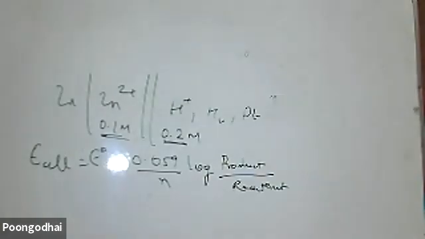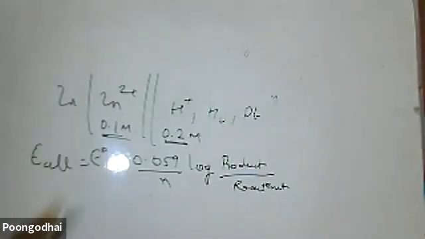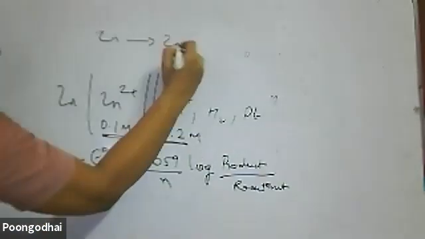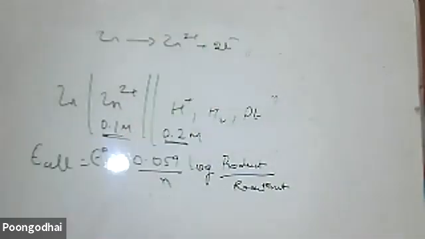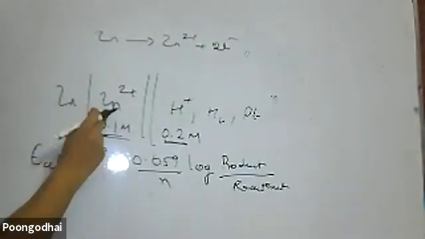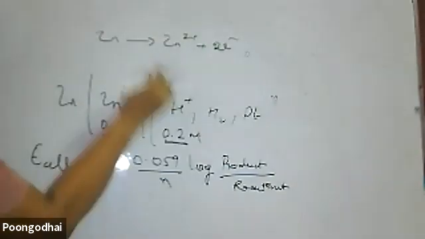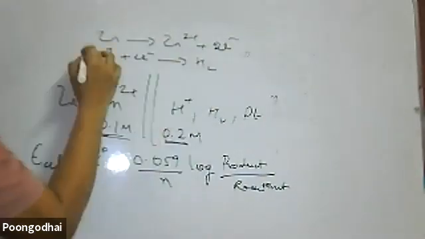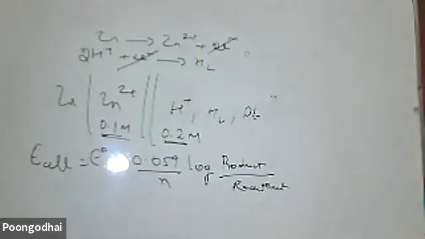When any numerical is given with respect to a cell, write down the cell reaction. Even if you are thorough, no problem, write down the cell reaction. Zn acts as the anode, loss of electrons. H plus is at the cathode, gain of electrons: 2H plus plus 2 electrons gives H2. The electrons get cancelled out.